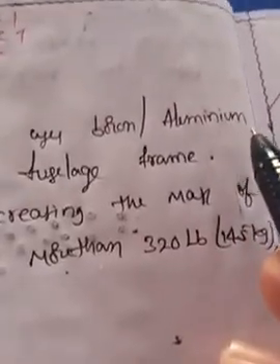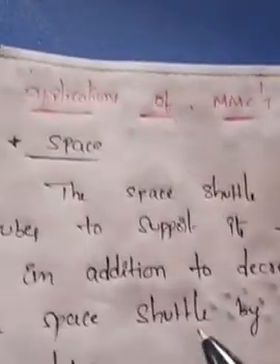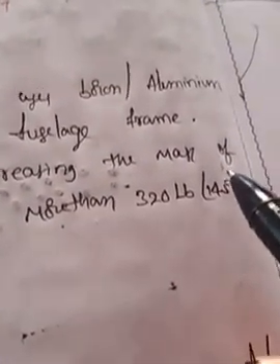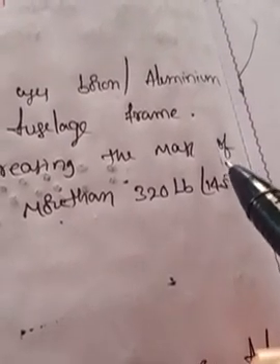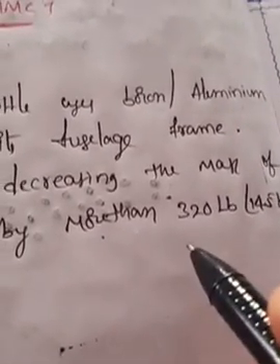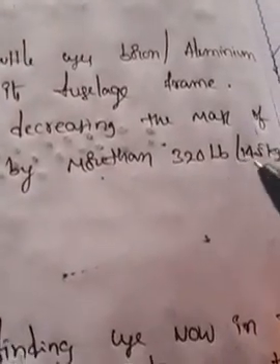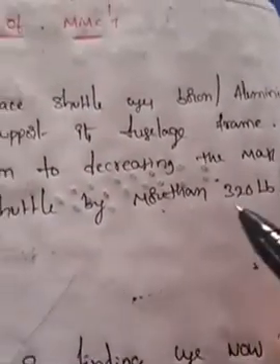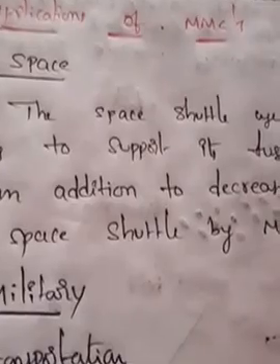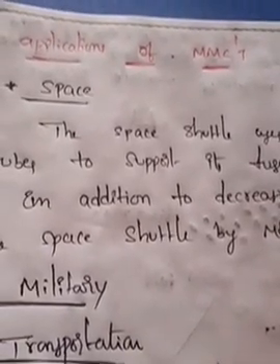Especially we are using boron aluminum to reduce the mass of space material. If the mass increases, automatically the weight also increases. So that's why we need to decrease 14.5 kg of weight compared to metals by adding boron to the aluminum. These are the main applications in the space industry.